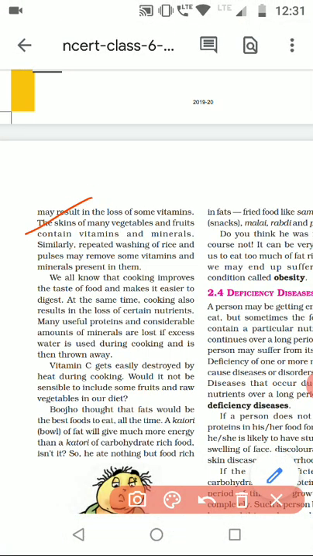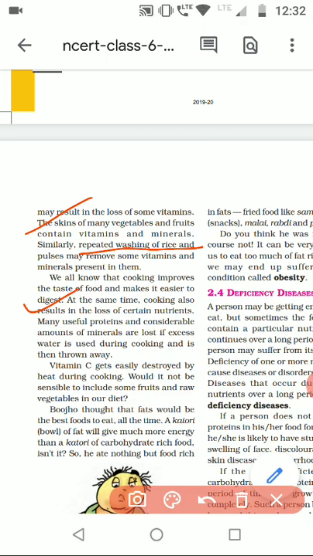The next thing which is very important is that the skins of a few vegetables and fruits have lots of vitamins and minerals, so they should not be thrown away, they should be used in cooking in some way or the other. The next is that repeated washing of rice and pulses may remove lots of vitamins and minerals, so you should not do so much washing, just one or two washes to remove the dirt and then cook it. The next very important thing is the heat which we use. The heat cooks the food, but at the same time if more heat is given the nutrients are lost. So on the proper flame the food should be cooked.